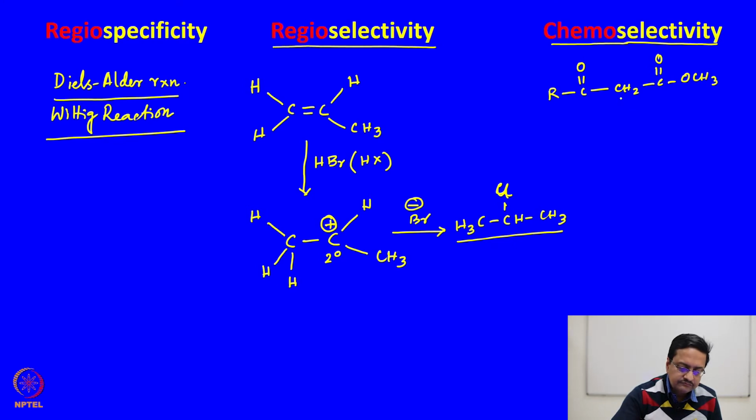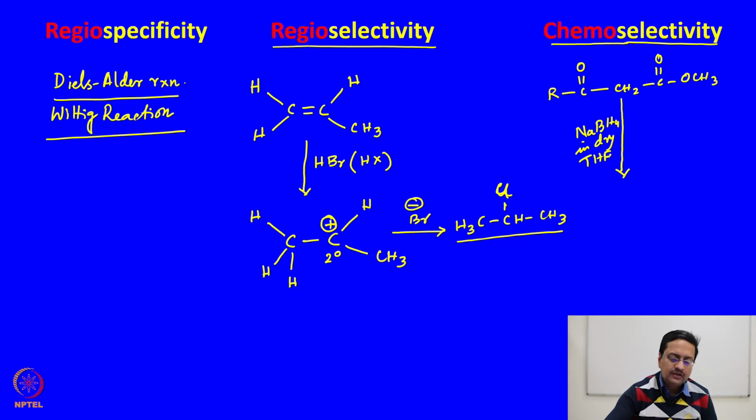So, if you treat this compound using sodium borohydride in dry THF medium, this would reduce the ketone to alcohol and produce this particular compound.